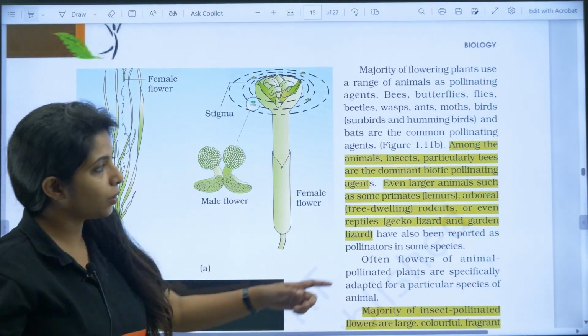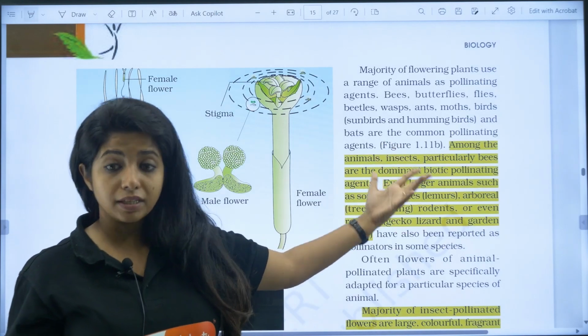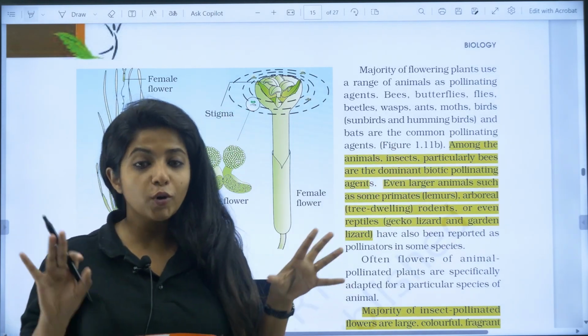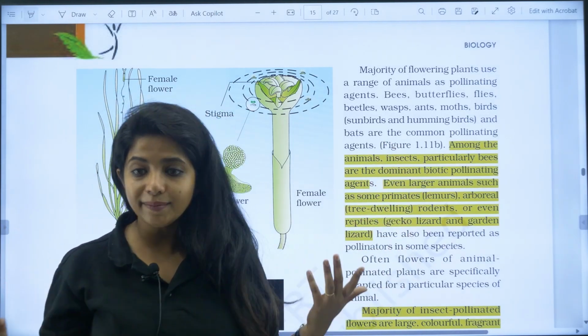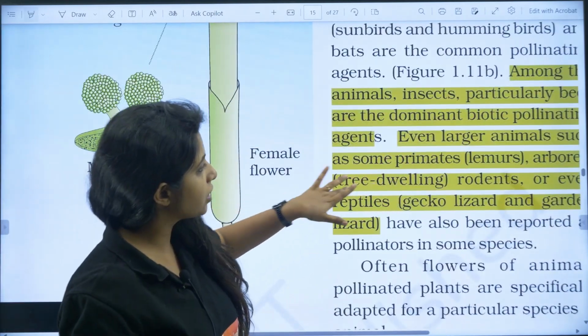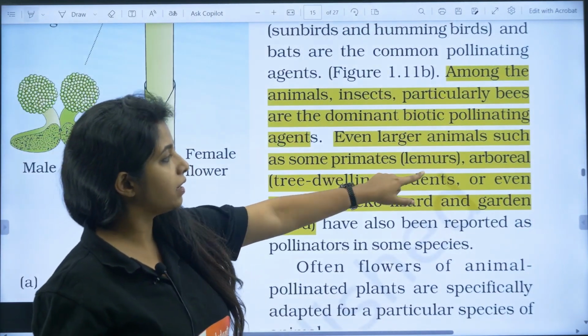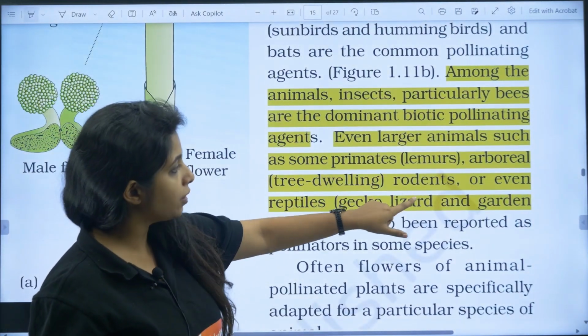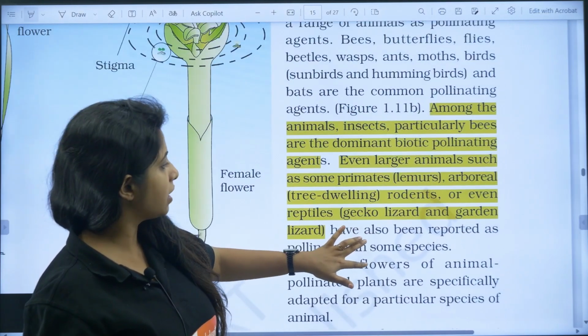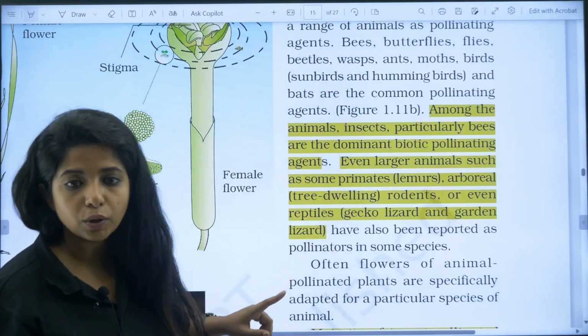Now talking about insect pollinators, they would ask you the type of insects or type of animals also. So you know the insects, honeybee and things like that. Animals you do not know. So animals, even large animals such as some primates like lemurs or arboreal rodents or even reptiles, lizard and garden lizard, they all act as biotic agents.